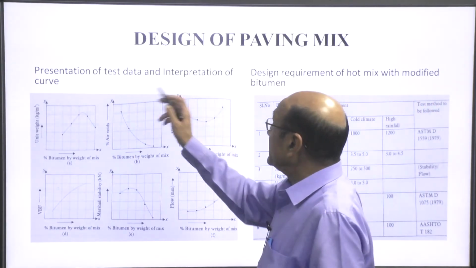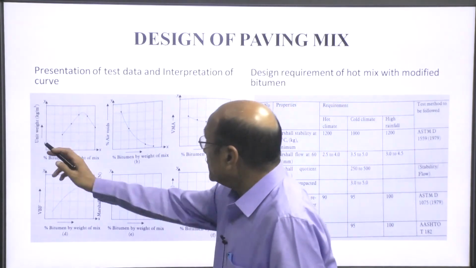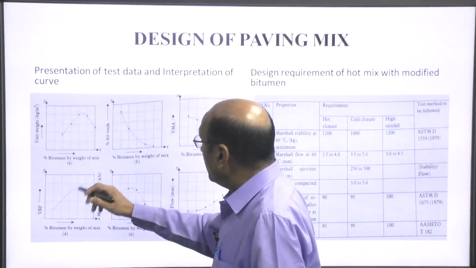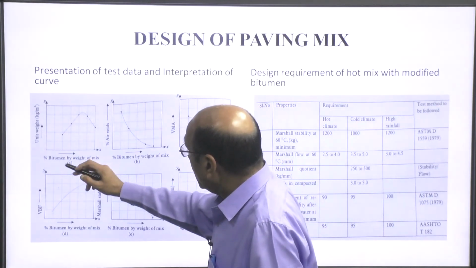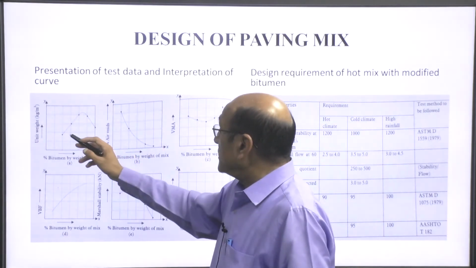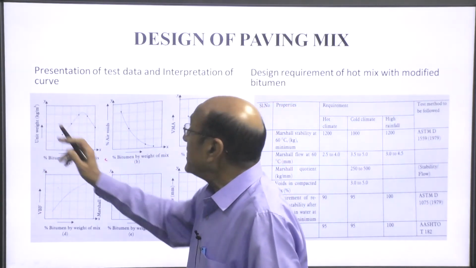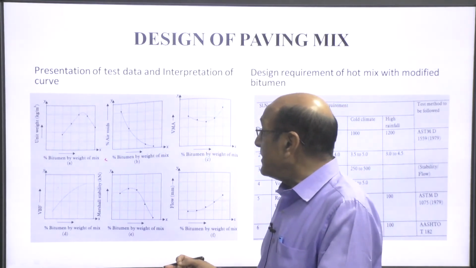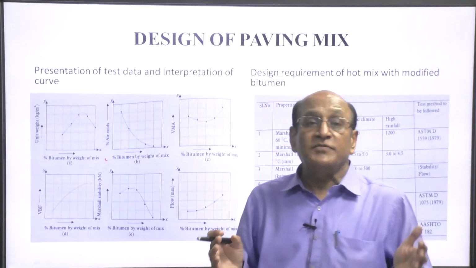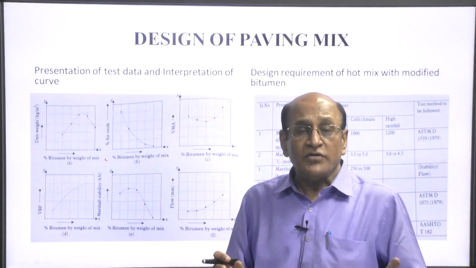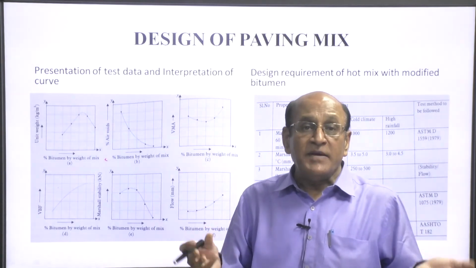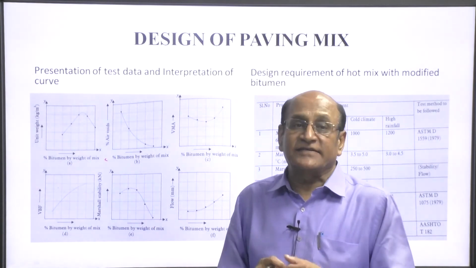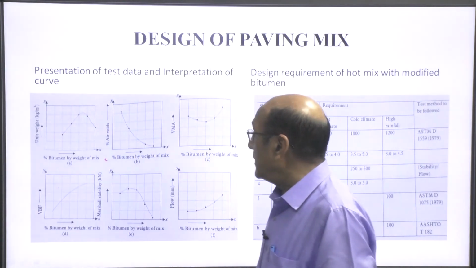These are the presentation of test data and interpretation of the curve. So, this is the unit weight versus percent of the bitumen by weight of mix. This is the curve, and see here as the bitumen percentage is increasing, the unit weight is also increasing, but at a certain point when the bitumen percentage increases further, the unit weight of the mix will go on decreasing, because if the quantity of bitumen is more, then the aggregate will float inside the mix. So, this will decrease the unit weight.